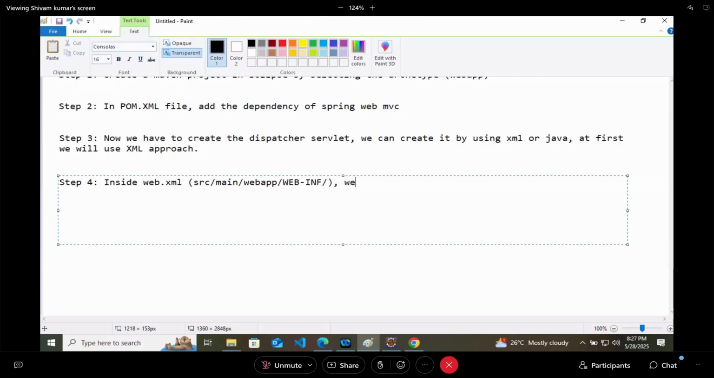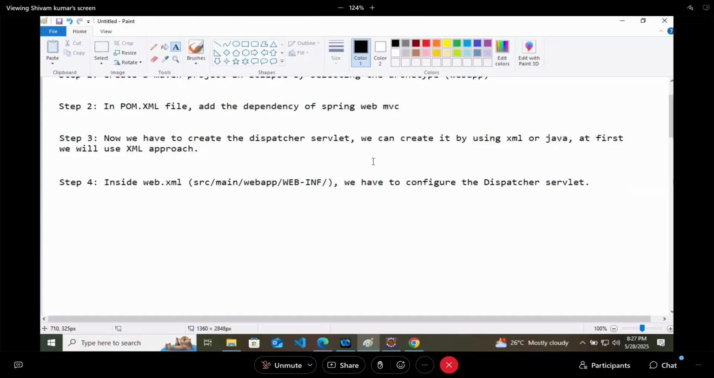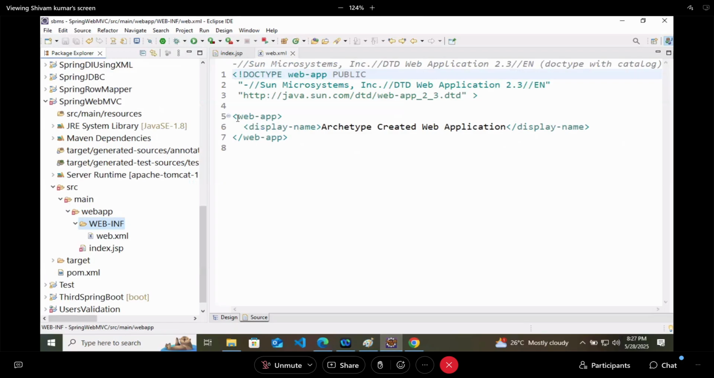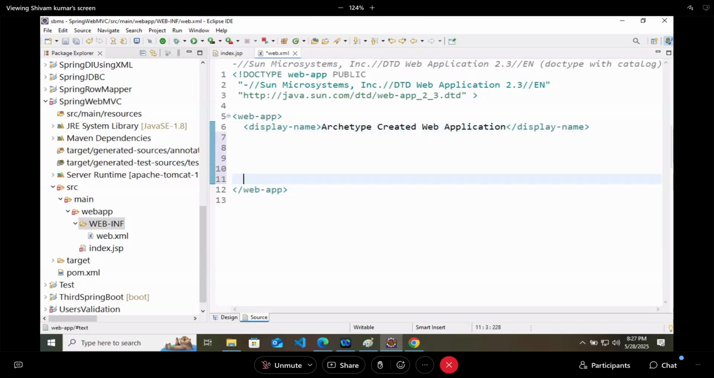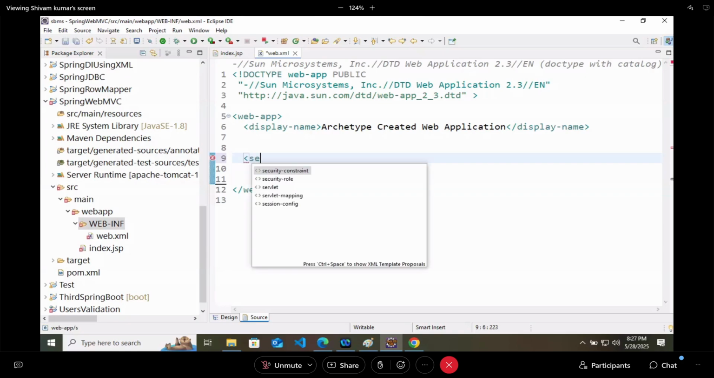So here you will get one basic thing, that web app, and web app will be having these display name and all those things like that. Here inside this web app only, I will create one servlet. So at first I will create the tag of servlet like this. You are creating one dispatcher servlet, right? So at first I will create the servlet name. The second thing that I will do here is I will write the name of servlet.